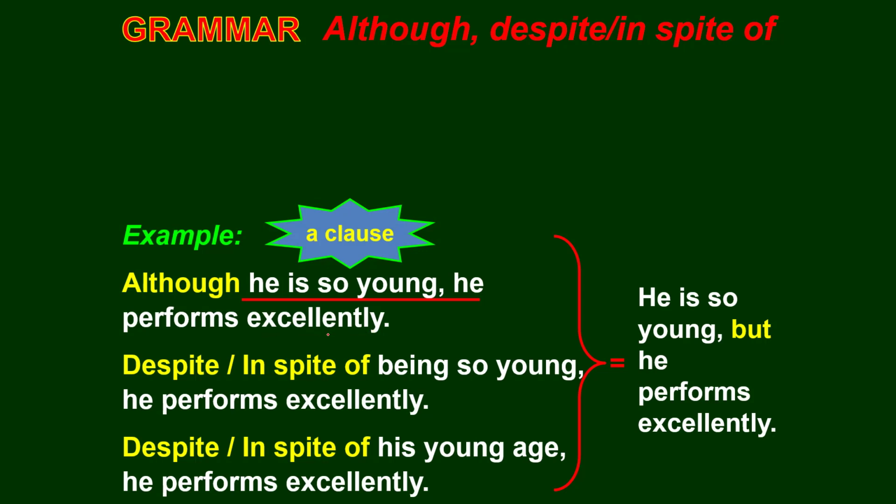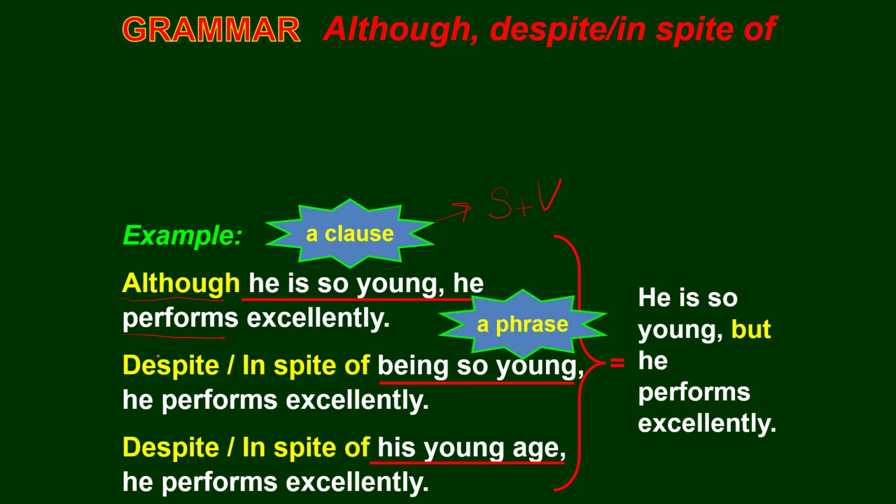So there are two clauses here. So after although, we use a clause. Clause means there is a subject and a verb. As you see, there is a subject and a to be verb. Also, there is a subject and a verb, as you see.